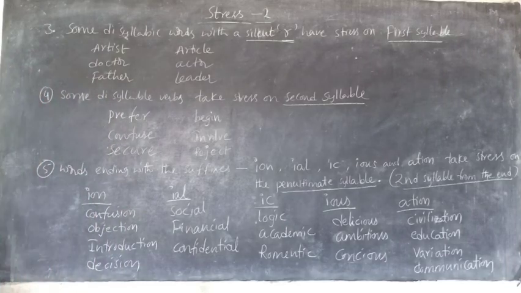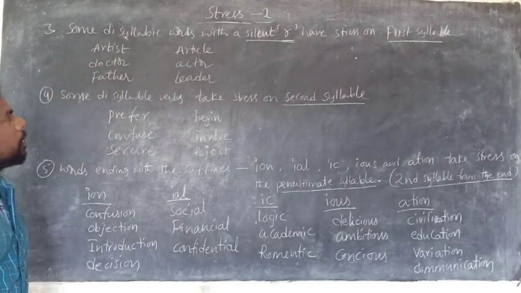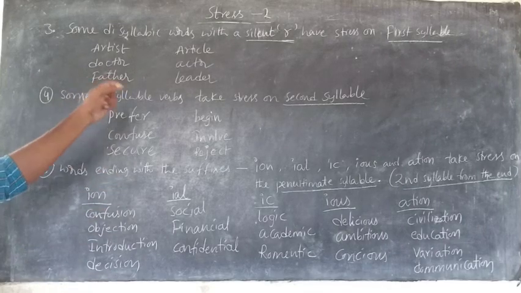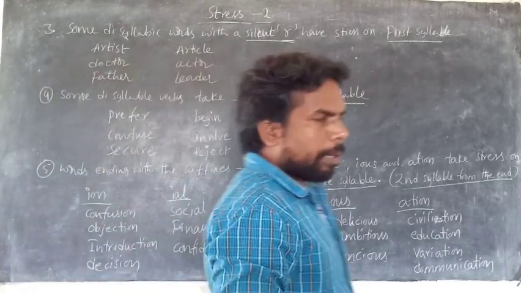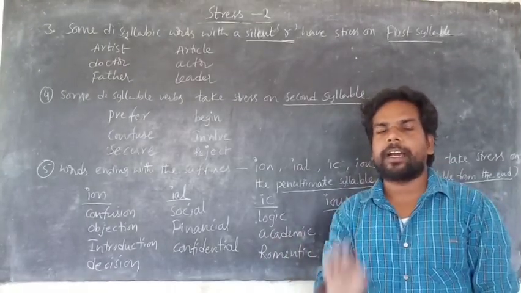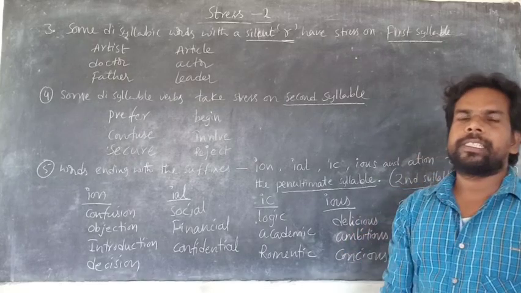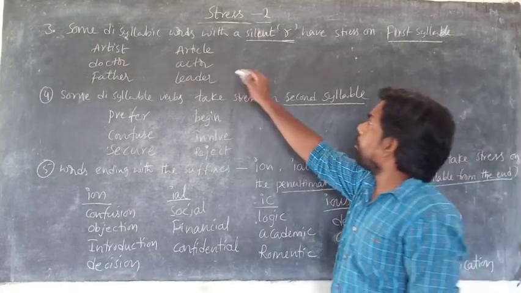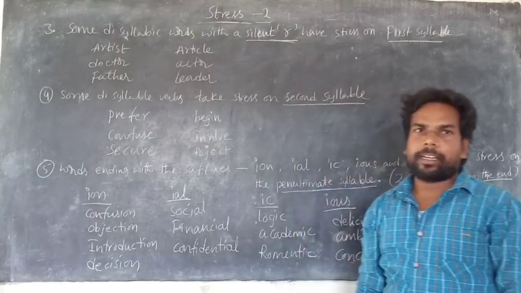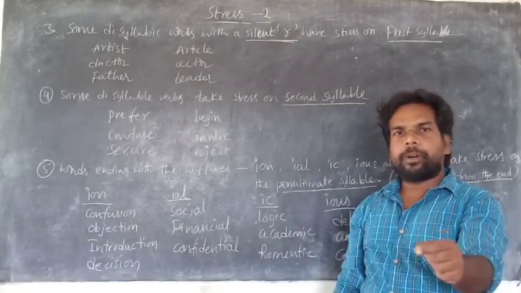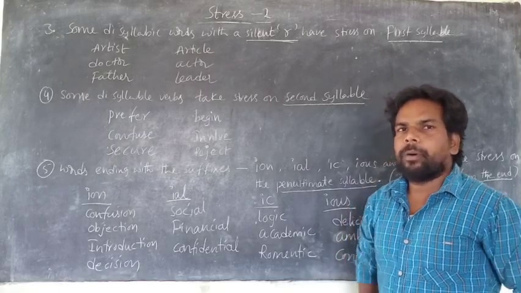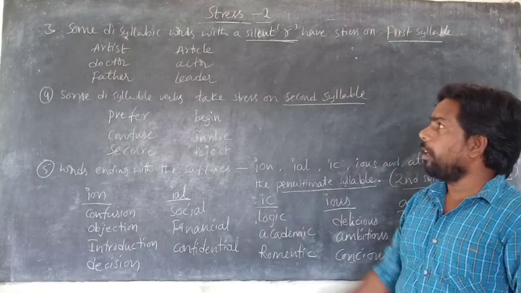The third rule is some disyllabic words with a silent R. When the R is silent in a disyllabic word, the stress falls on the first syllable.